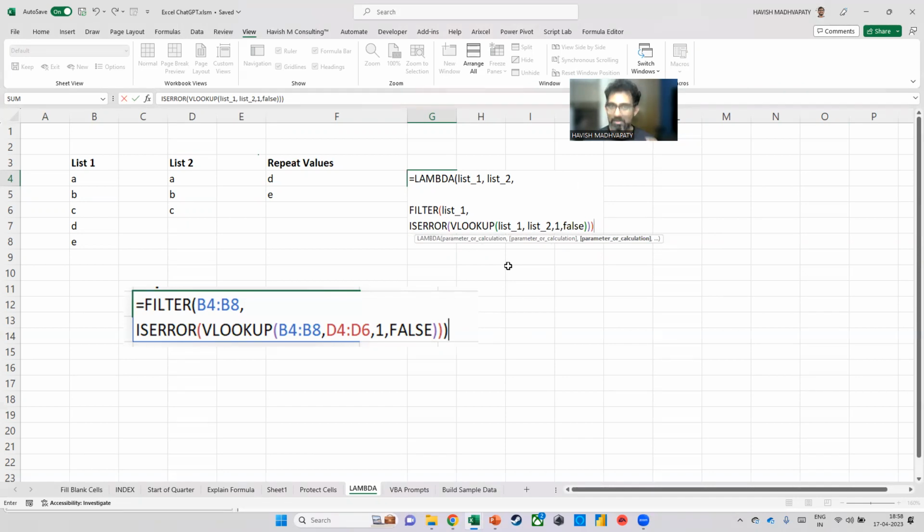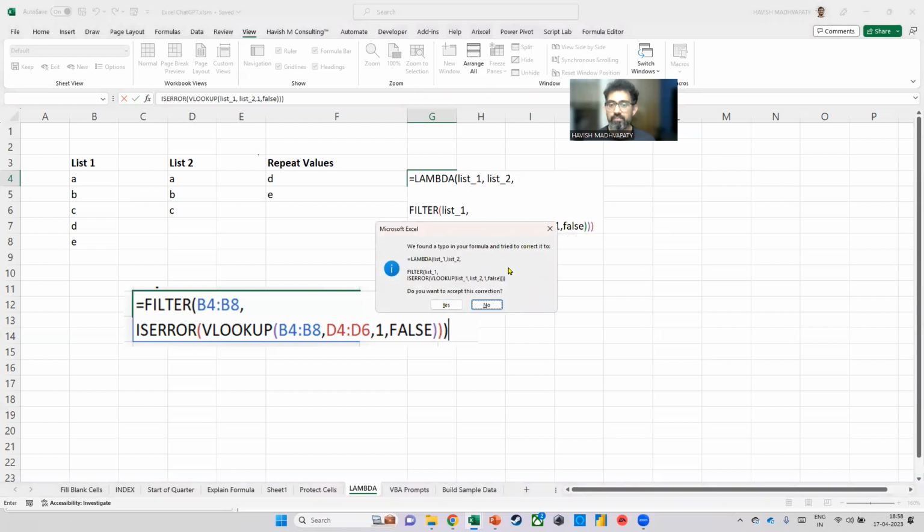The point of a Lambda, everyone, is that yes, you still have to write the formula. It's not that the formula doesn't have to be written. The very same formula has to be written, but it becomes reusable. Let me show you how to do that. I'll just copy the entire thing.